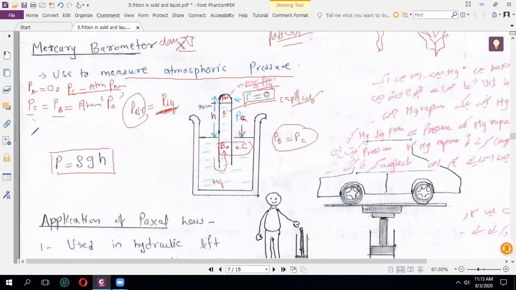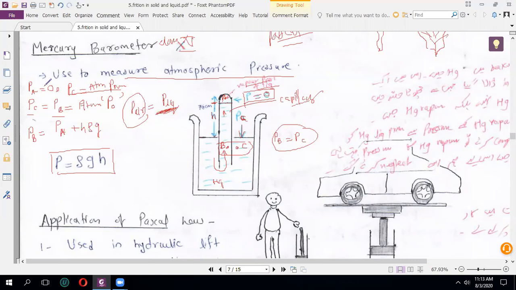Now we have the formula. What is the formula? P is equal to P0 plus HROG. We have this formula, and we know how we are calculating it. Now here PC, PB, this part. Okay, मैं इसको थोड़ा और अच्छे से लिखता हूँ. PB is equal to, मैं इसको ले लेता हूँ PA. So PB is equal to PA plus HROG.